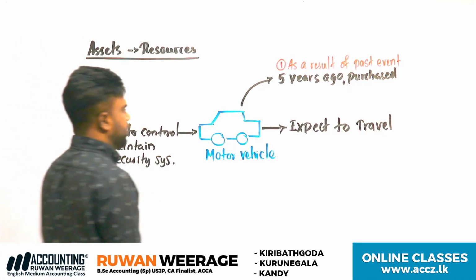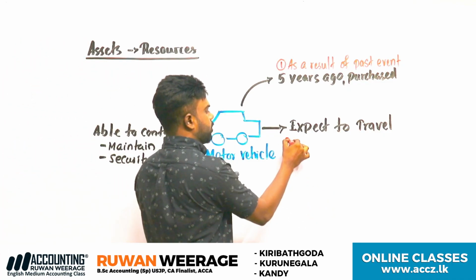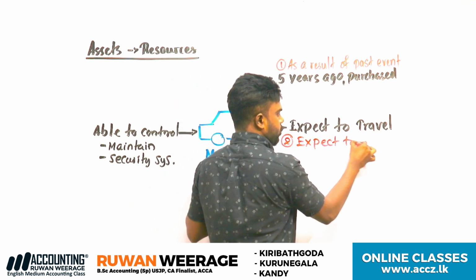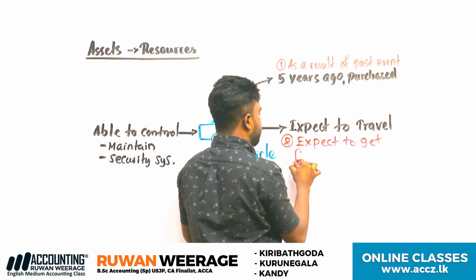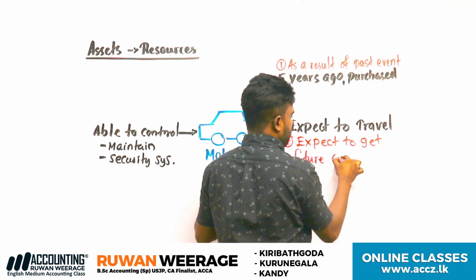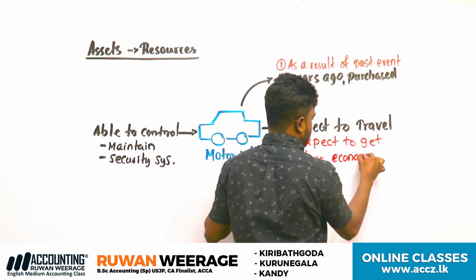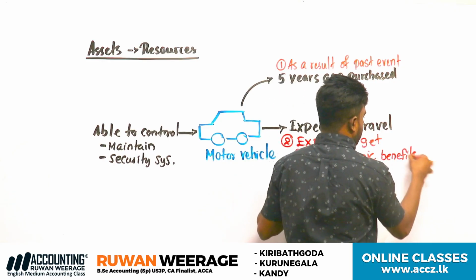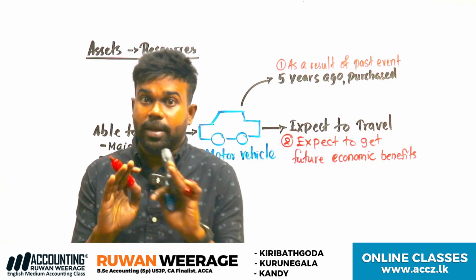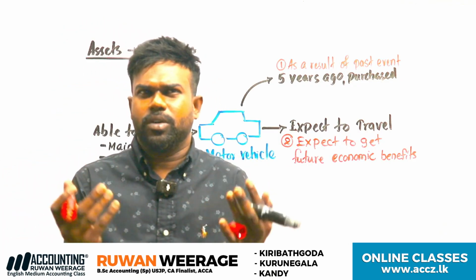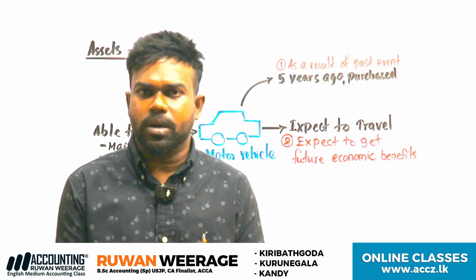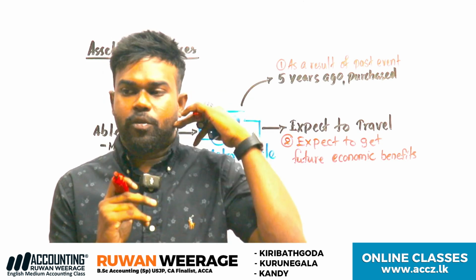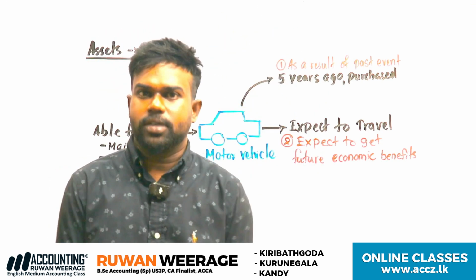So I expect to get, I expect to travel. I'll write down expectation: expect to get future economic benefits. Understand? Future economic benefits. It doesn't matter if you can't get the benefits at the moment. If you have the expectation, that's the main point. If you have the expectation to get future economic benefits, now you can recognize it as an asset.